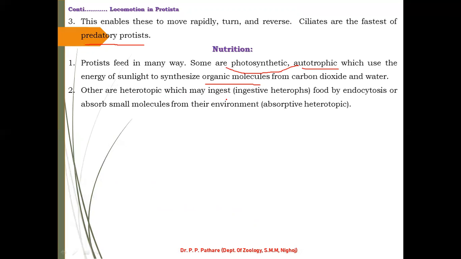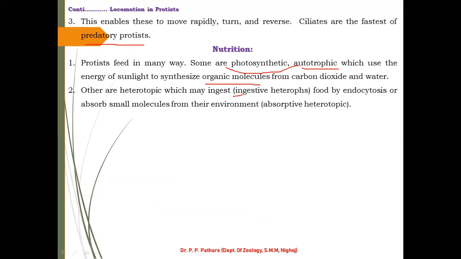heterotrophic. They take food material from the surrounding environment by endocytosis, or absorb small molecules from the surrounding environment. This is called absorptive heterotrophic. Is it understandable?